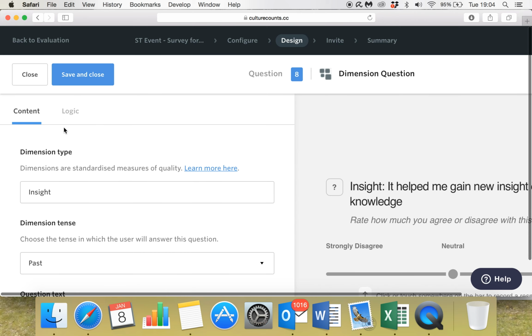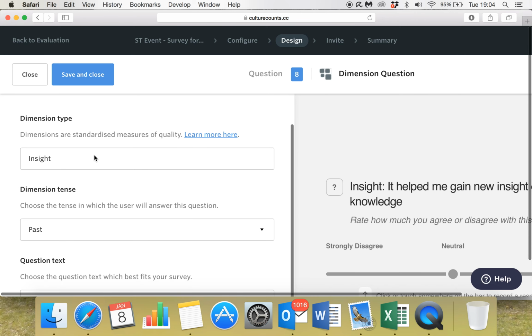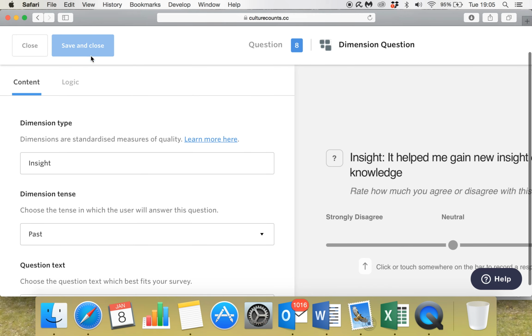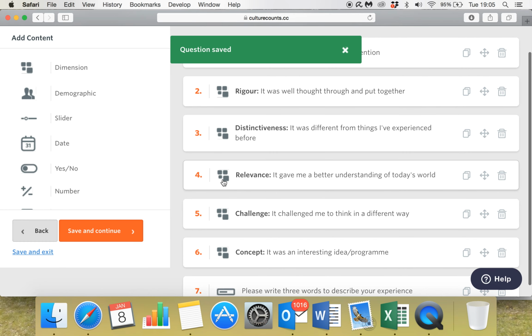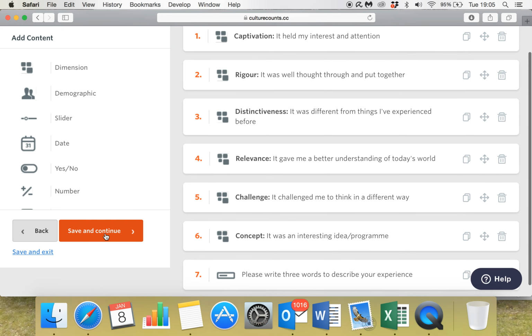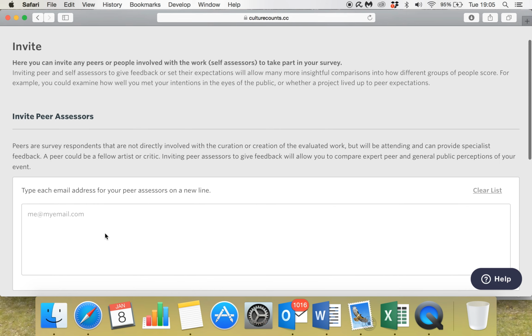You select a dimension. And again, we have some more advanced options that you can utilize if you wish to. It's really important though that you know that you don't have to do these advanced elements. Okay. And click Save and Continue.